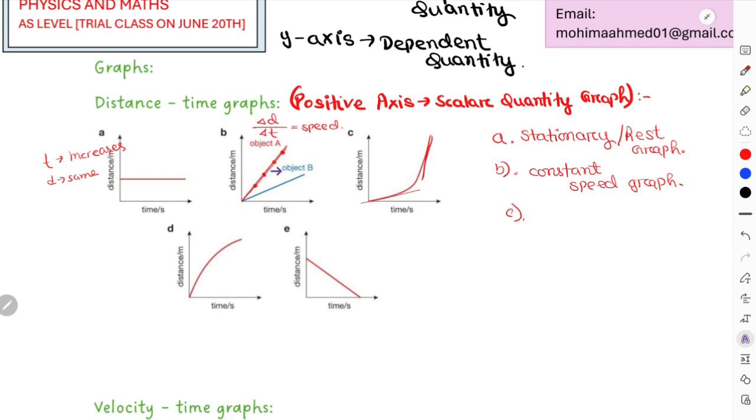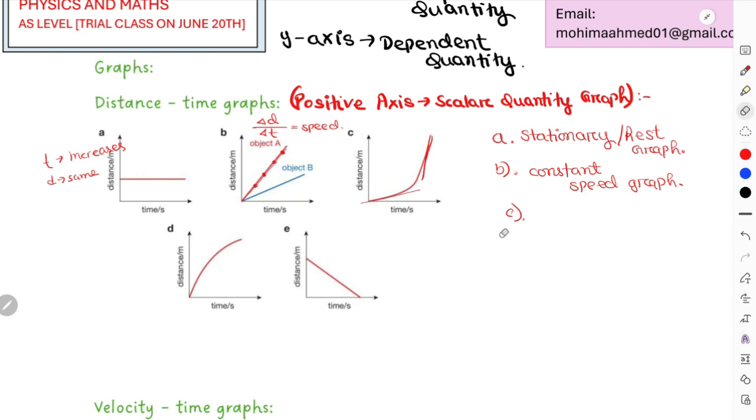So the red one has a higher gradient than the blue one. For example, if the gradient for graph A was 10, then the gradient for graph B would be 2.